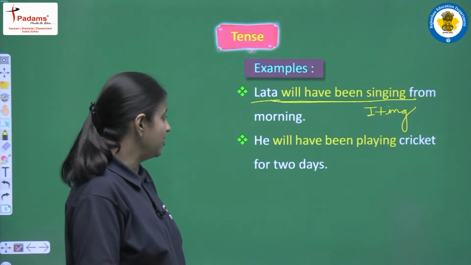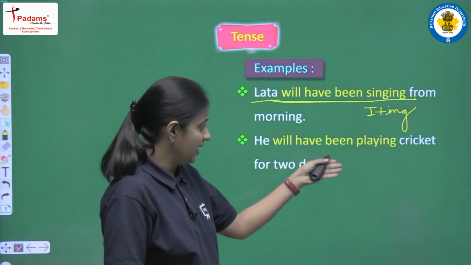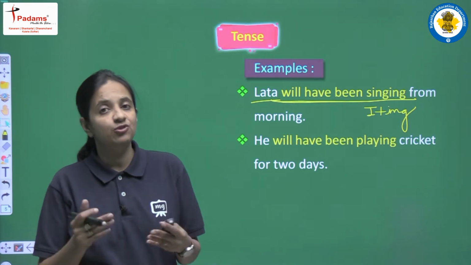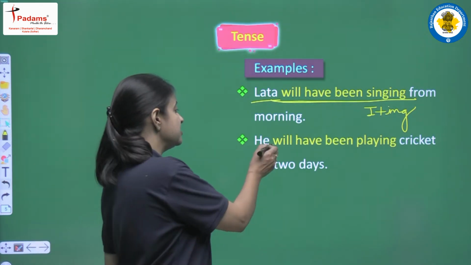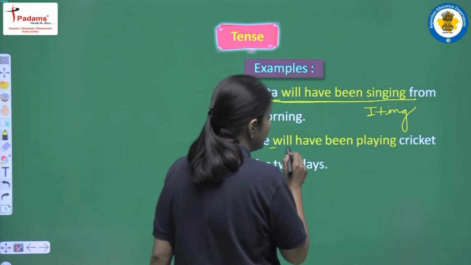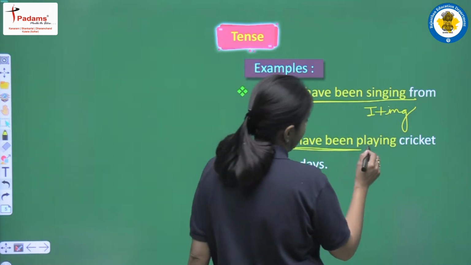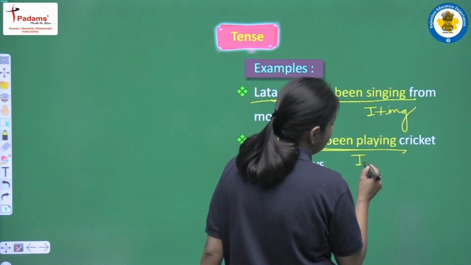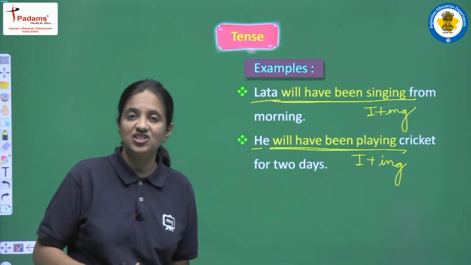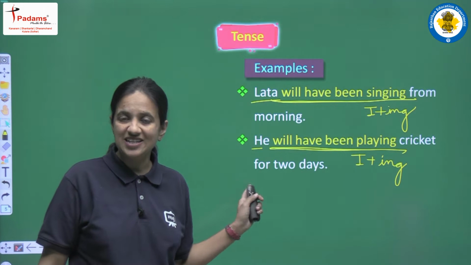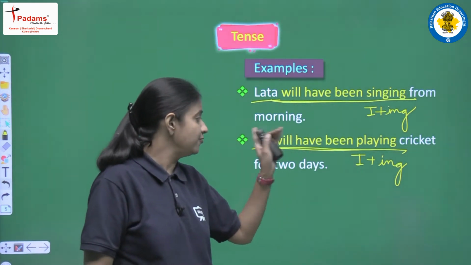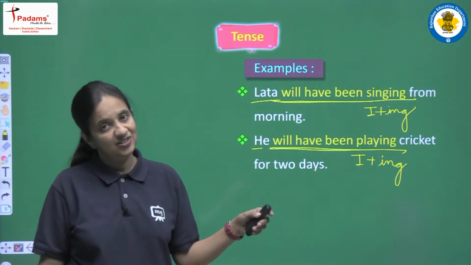One more example we have here. He will have been playing cricket for 2 days. In this sentence also we have the future perfect continuous tense. As a subject we have "he". We all know that for "he" we add "will have been" as the helping verb, and as the main verb we write first form plus ing. So we write play plus ing, that is playing, and the complete sentence is: He will have been playing cricket for 2 days, right?